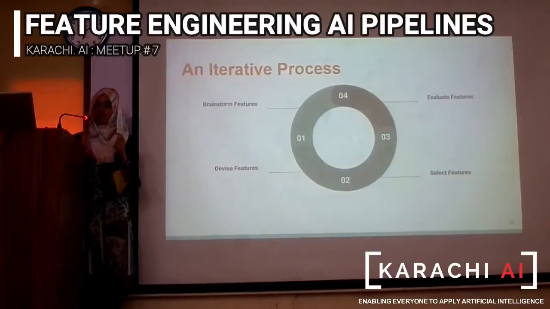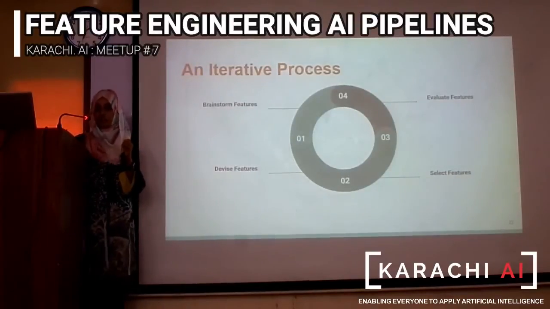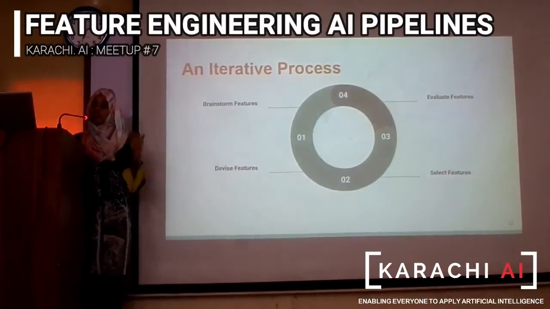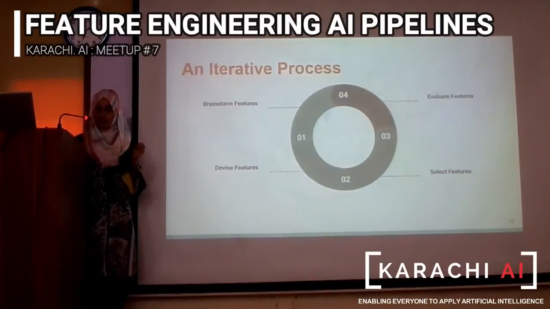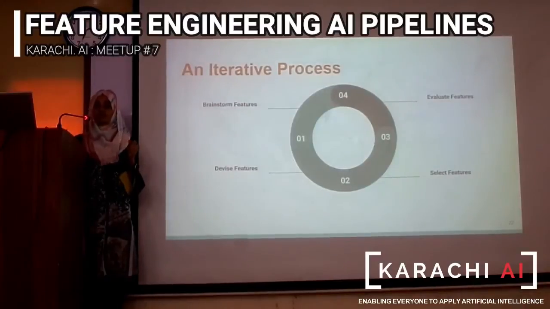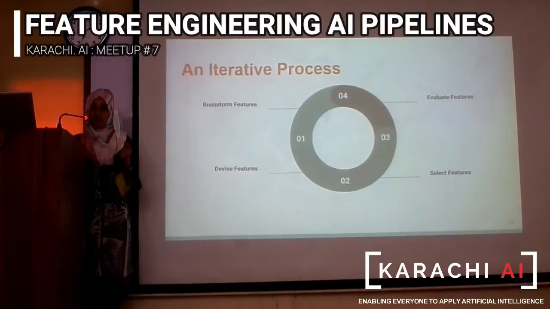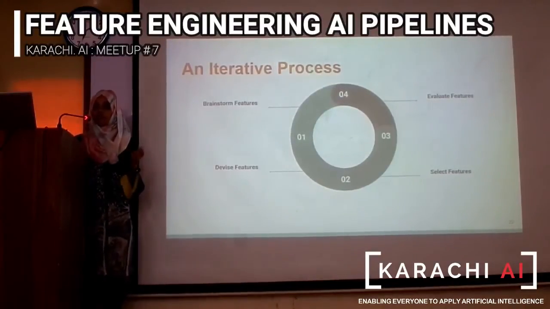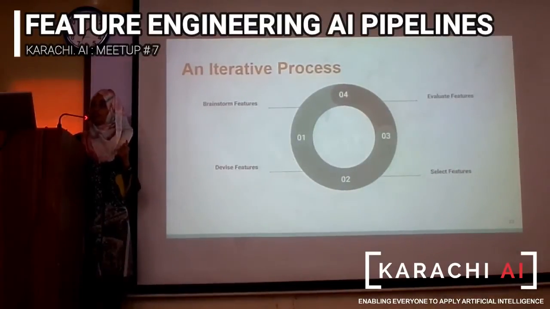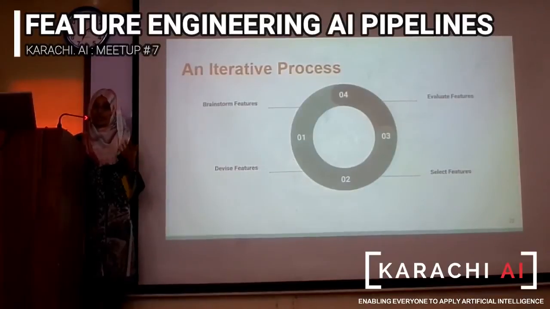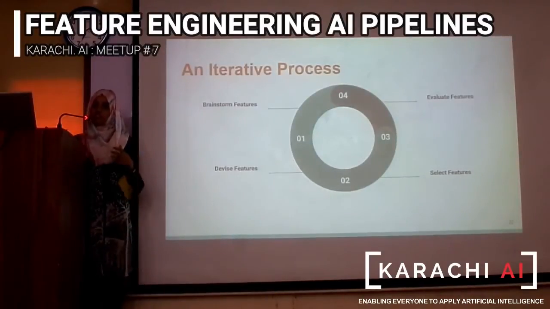The process behind feature engineering is an iterative one. So it's a try and test thing. First of all, you brainstorm your features from your corpus of data. You come up with the problems and the use cases that can be done through it, and you see what you can steal from it. The second step, you devise different techniques to extract those features either manually or automatically.